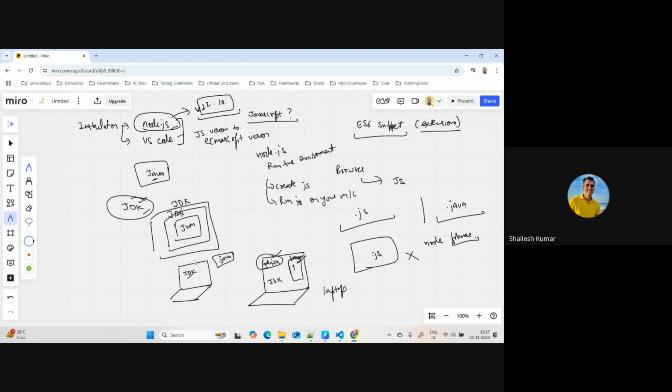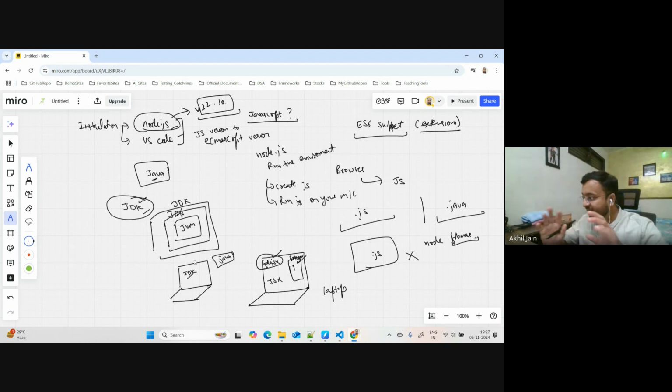Akhil, we need a JRE, we don't need JDK. You need JDK to create the file, and JRE is to only run the Java file. Right, so when I say JDK, please consider that I am talking about, you can switch the context, but again, you're right. To create the file you need JDK. To run the file, JRE will suffice. But being a developer, JRE will not help you to be able to write the code, so you need JDK at least.